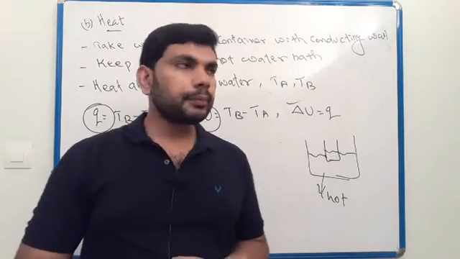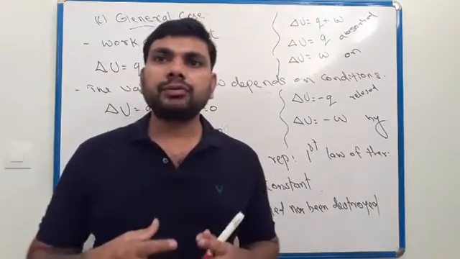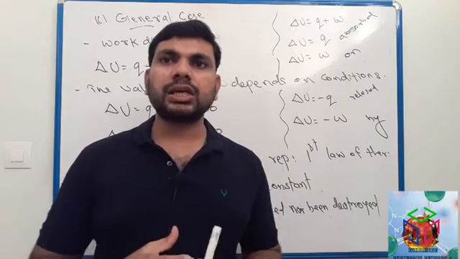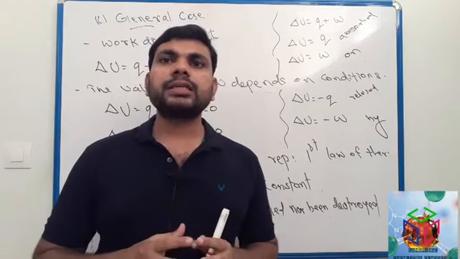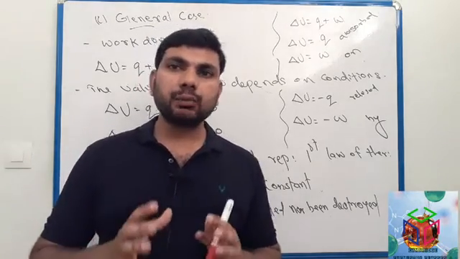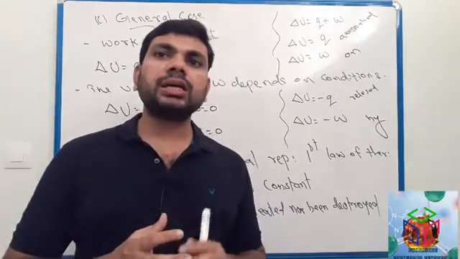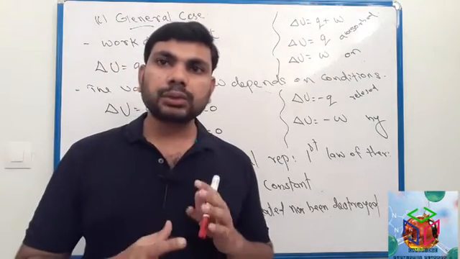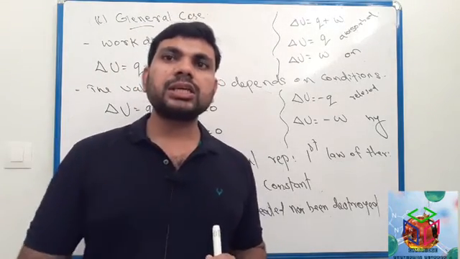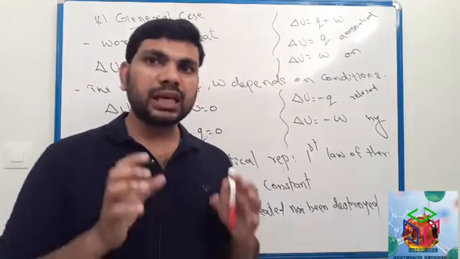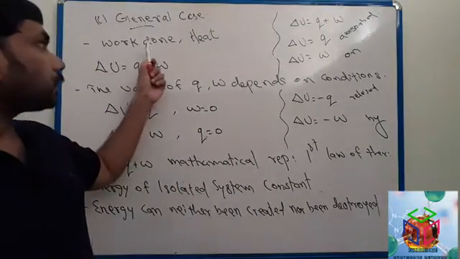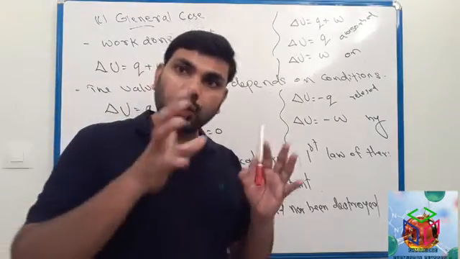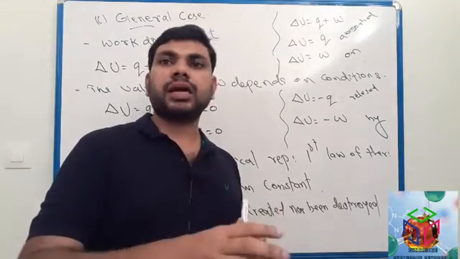Next, we have to discuss another method to change internal energy. We already discussed change in internal energy with work, and change in internal energy with heat transfer. Now the third case: change in internal energy by a process in which both work is done and there is heat transfer.